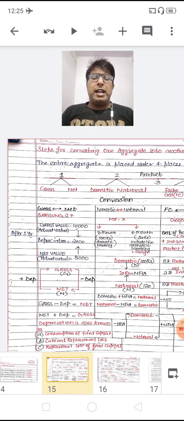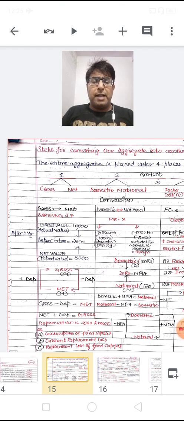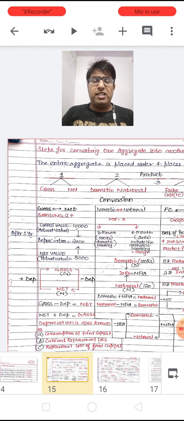Now children, depreciation is also known as consumption of fixed capital, or current replacement cost of fixed capital.